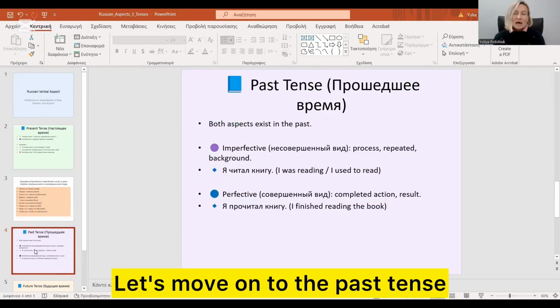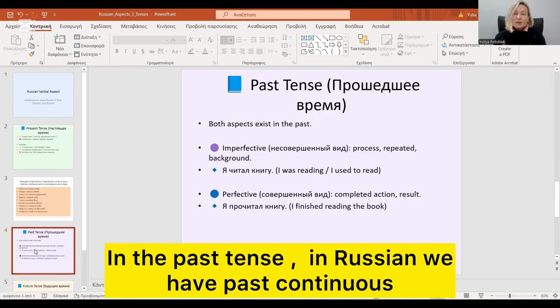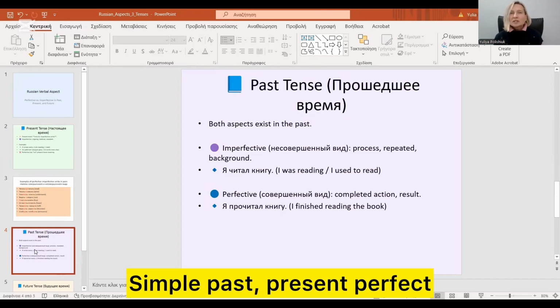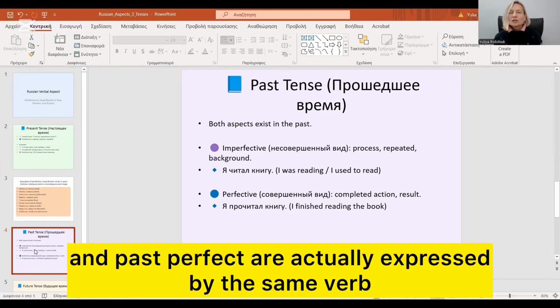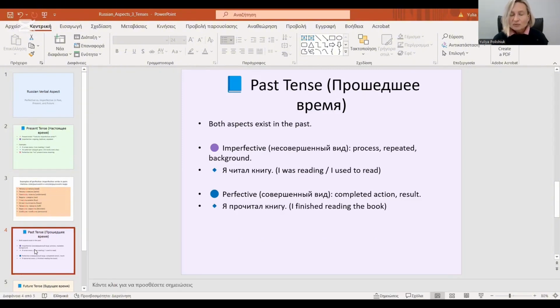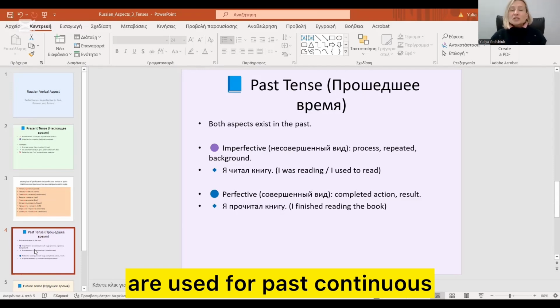Let's move on to the past tense. In the past tense in Russian, we have past continuous and simple past. Simple past, present perfect, and past perfect are actually expressed by the same verb. But imperfective aspect verbs are used for past continuous.